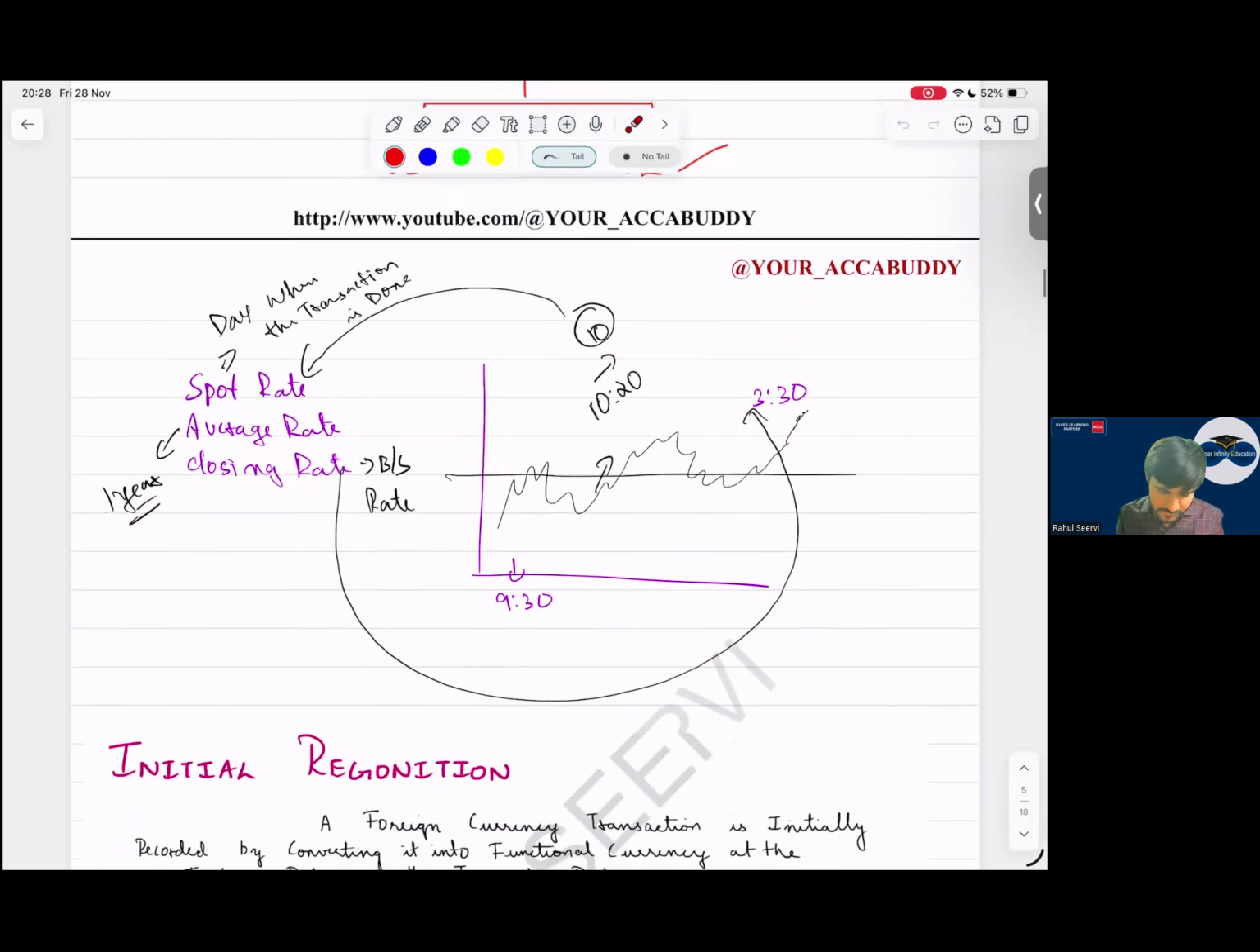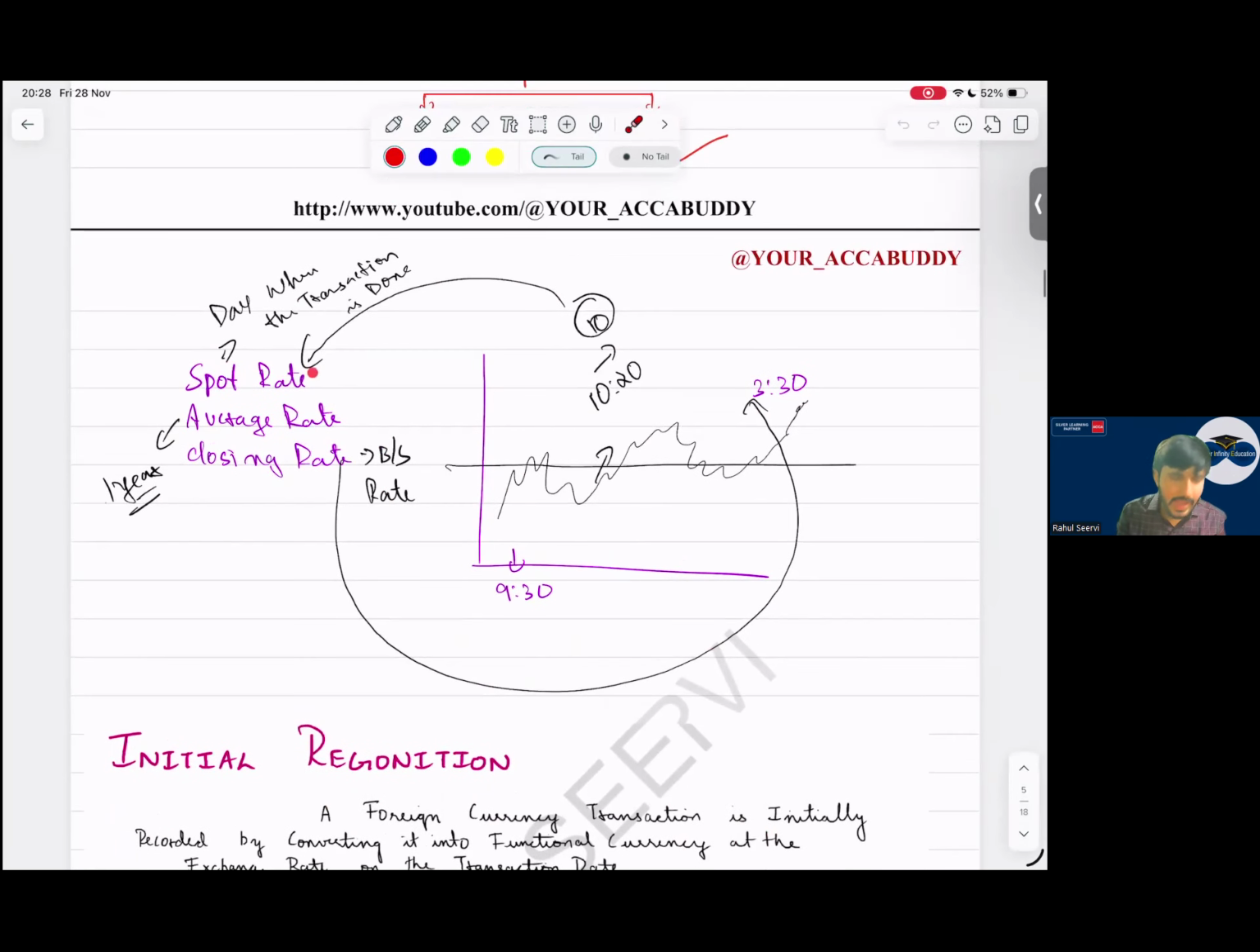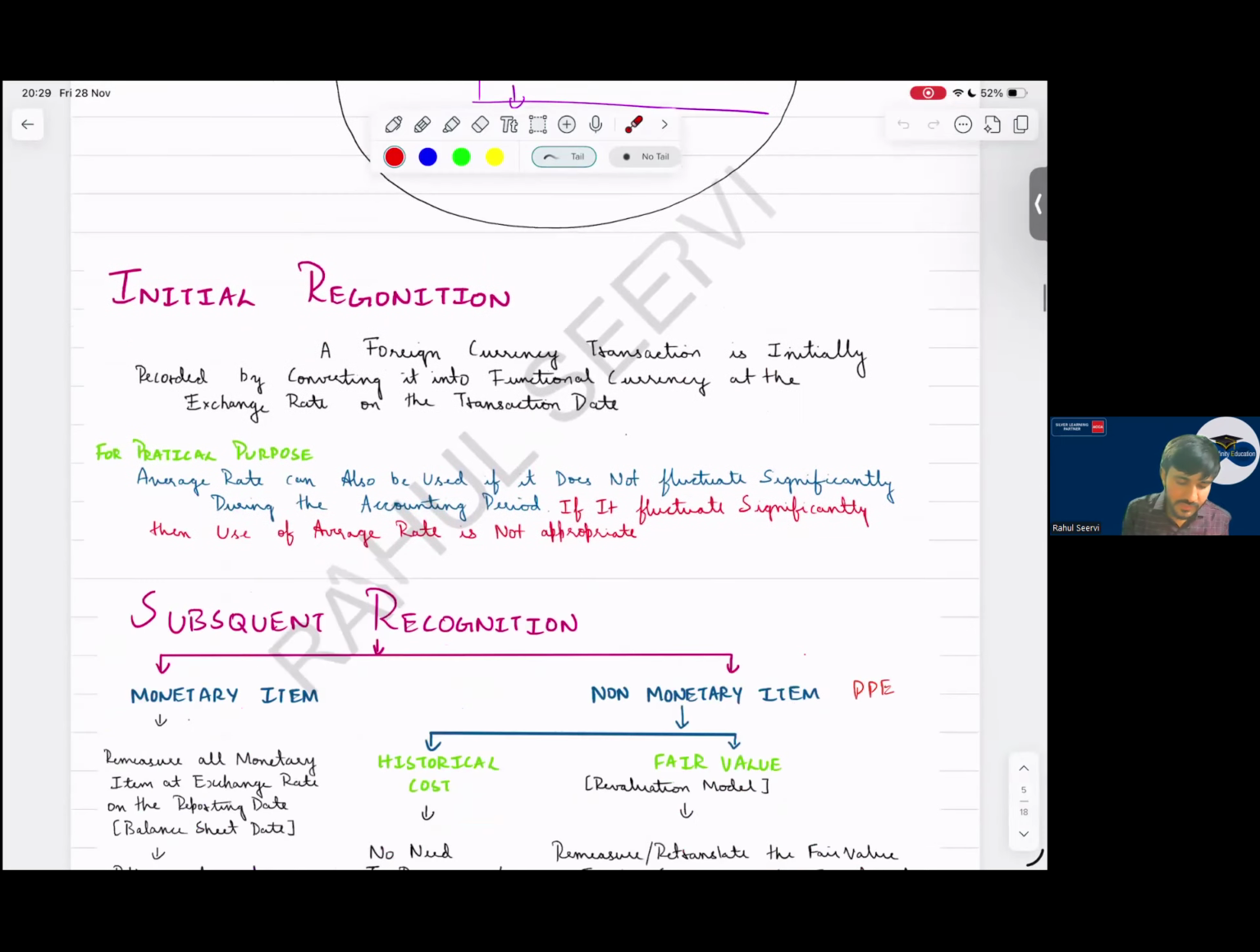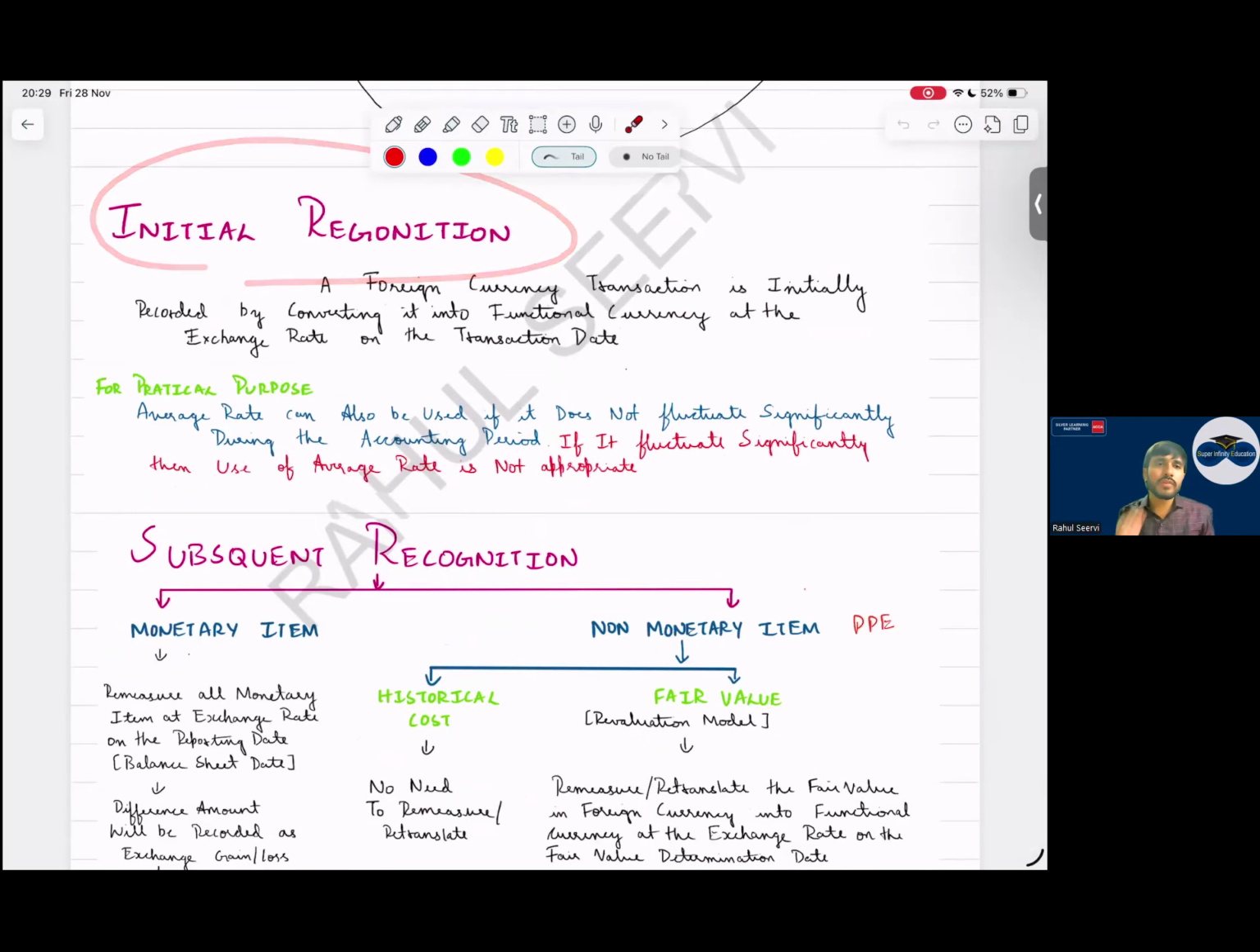Now, I hope everyone knows what spot rate, average rate, and closing rate are. Closing rate means the balance sheet rate. Spot rate means the rate on the date when the transaction is done. Average rate means the rate throughout the year. Simple. Initial recognition: at what value will we initially recognize?